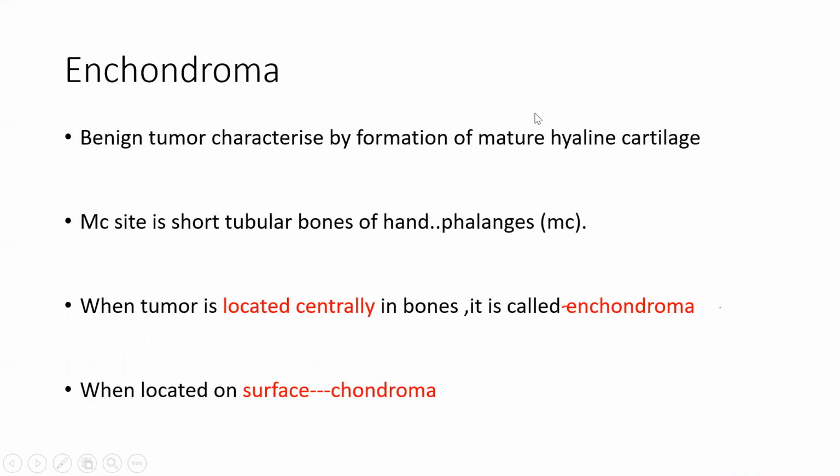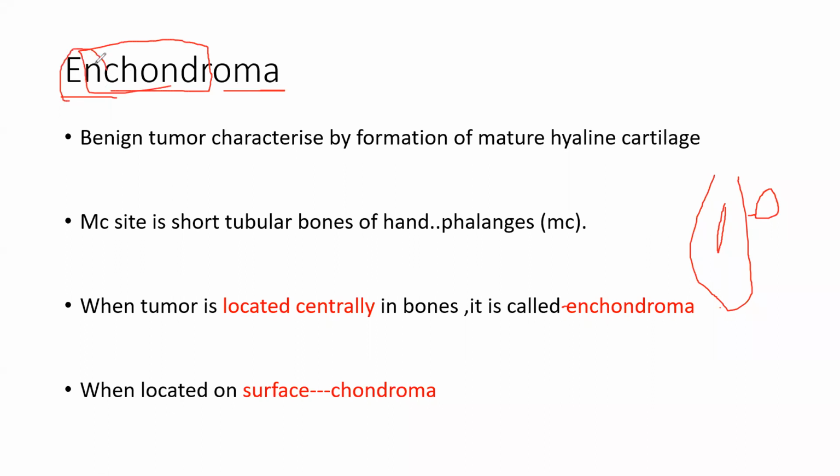This is very important. Anything which is exostosis, what did that mean? Outside, anything which is outside the bone is exostosis. Anything which is inside the bone is "en" or "endo". So enchondroma: chondro means cartilage, oma is benign, en means inside. So if any tumor grows inside cartilaginous bone, that is known as enchondroma. It is a benign tumor characterized by hyaline cartilage formation, that's why it's known as chondroma.